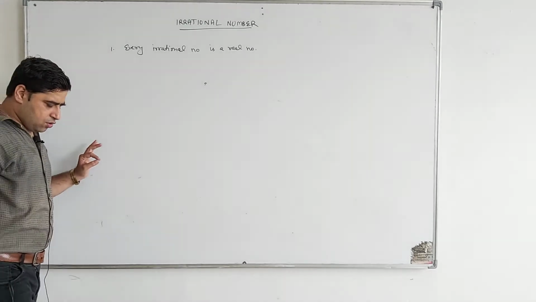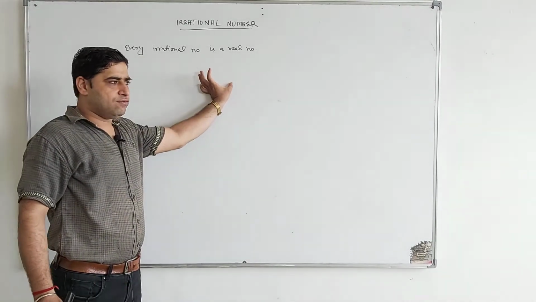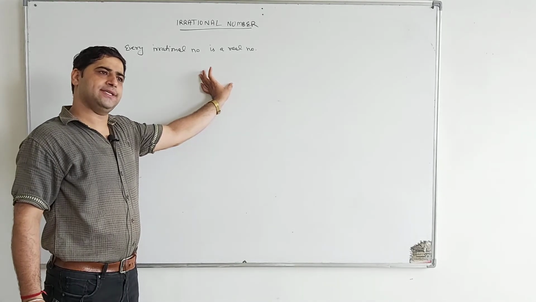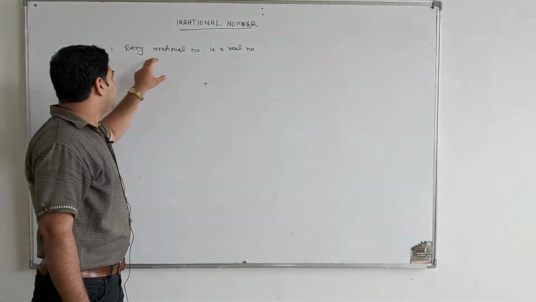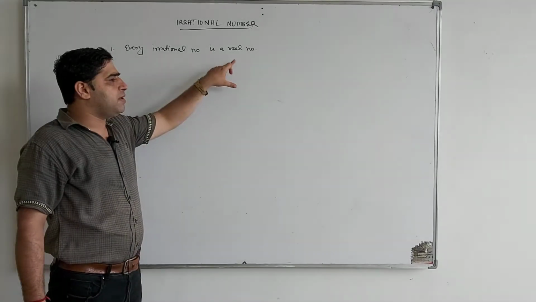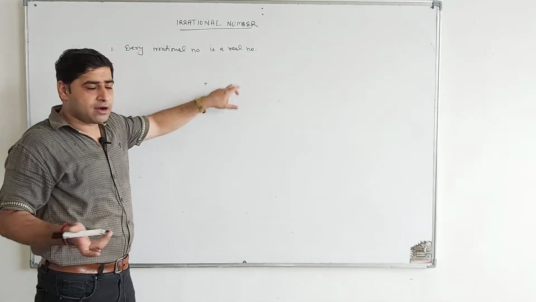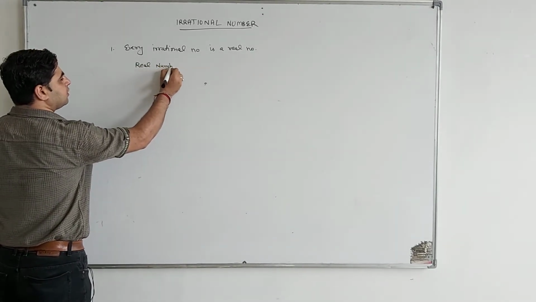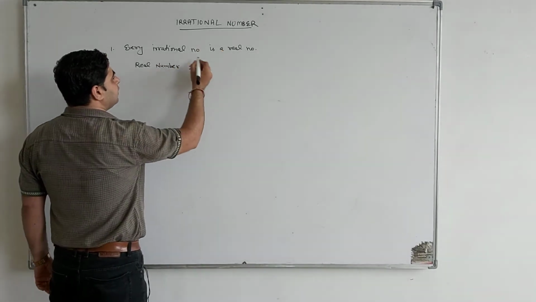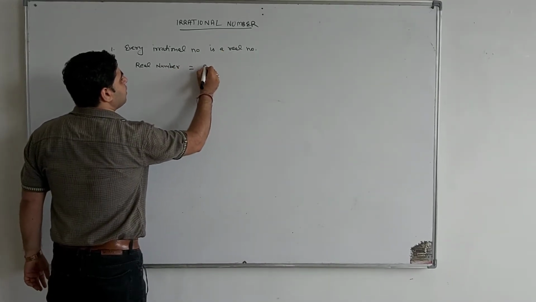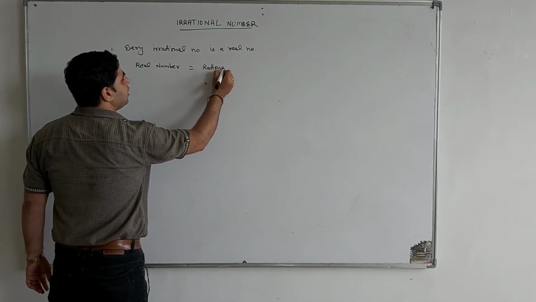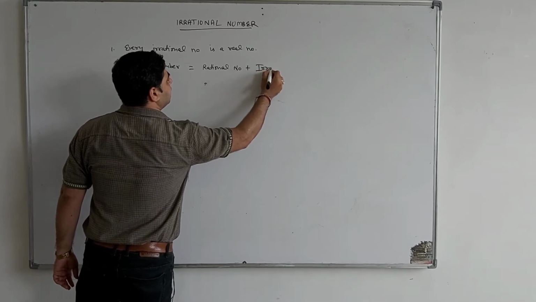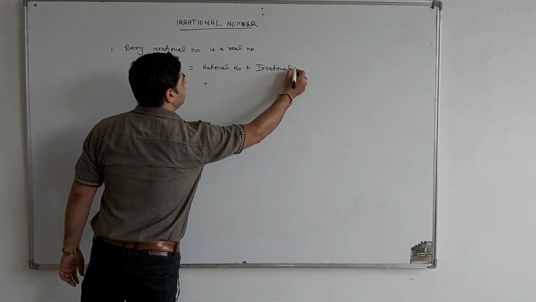Firstly, irrational number, we have taken the definition: which is not in the form of p by q, where p and q are integers and q not equal to 0. They ask, every irrational number is a real number. So what is the definition of real number? Real numbers are the collection of rational numbers plus irrational numbers.